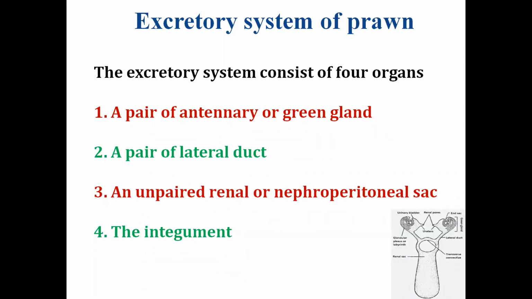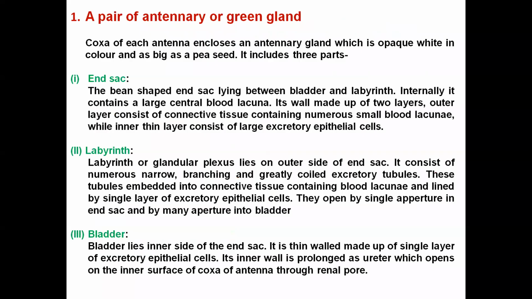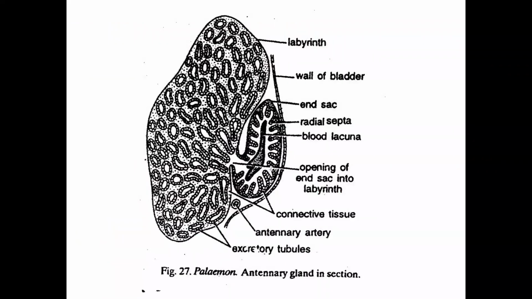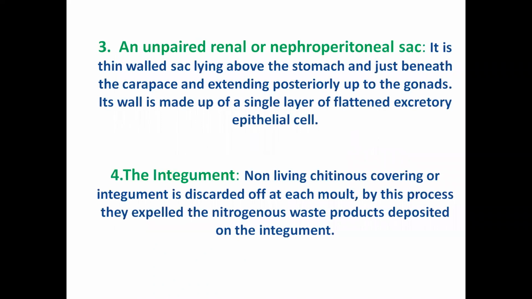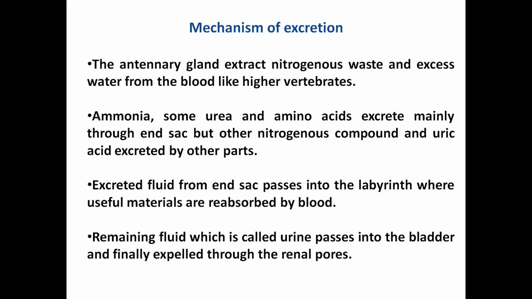Here we have discussed the structure of the green gland, with three main regions: the end sac, the labyrinth, and the bladder. This is the structure of the section of the antennary gland in the prawn. Then we have also seen the lateral duct, the integument, and the nephroperitoneal sac. Now, what is the mechanism of excretion in the crustacea? As I have told, this antennary gland or green gland extracts the nitrogenous waste and excess water from the blood, like in higher vertebrates.